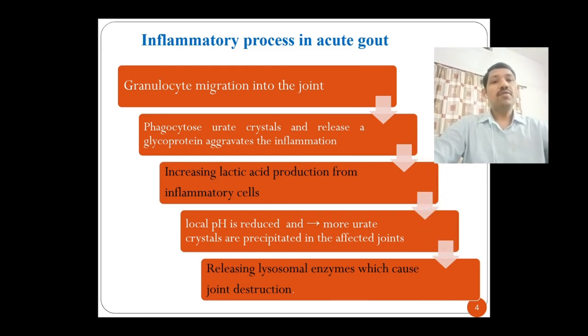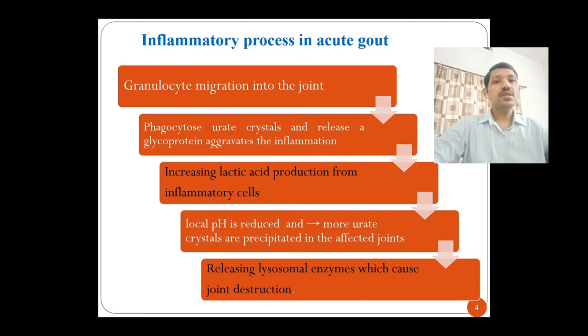There are some inflammatory processes that occur during acute gout. These processes are summarized here. We'll discuss the steps that occur during gout, how the joints become red, swollen and inflamed.